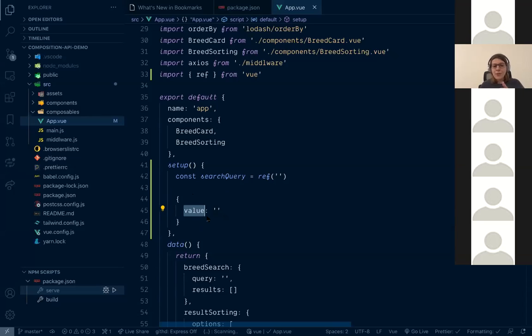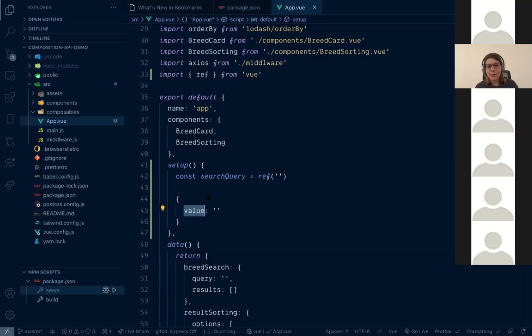You might ask, why this complication? Why create an object under the hood with a value? The thing is, Vue 3 reactivity is built upon proxies, upon JavaScript proxies. And JavaScript proxy only works with an object. That's why we have two different methods of creating reactive things. We have reactive.